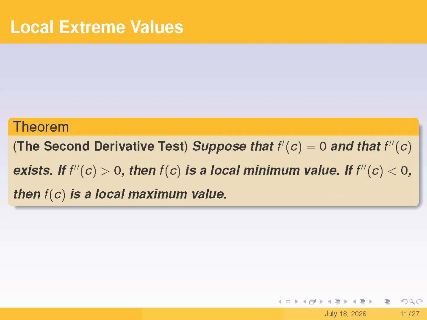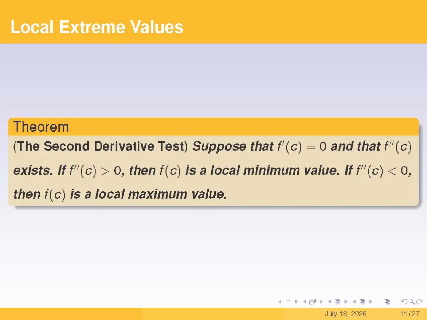This theorem shows us how to use the second derivative to test for local extrema. Keep in mind that this test only works for critical numbers where the first derivative is 0. You cannot use it if the derivative does not exist. The rule of thumb here is simply to check the sign of the second derivative at point c.